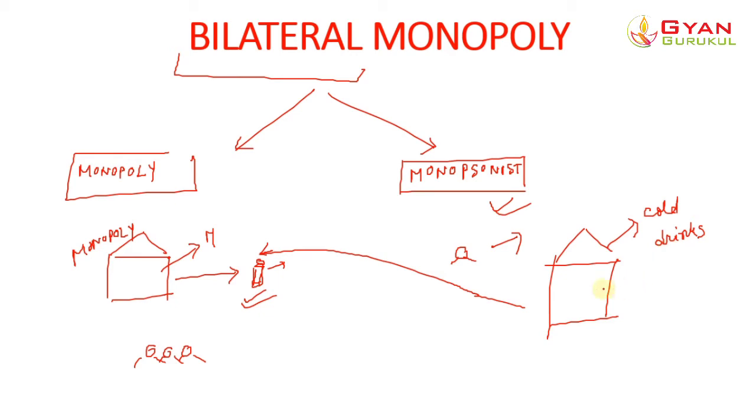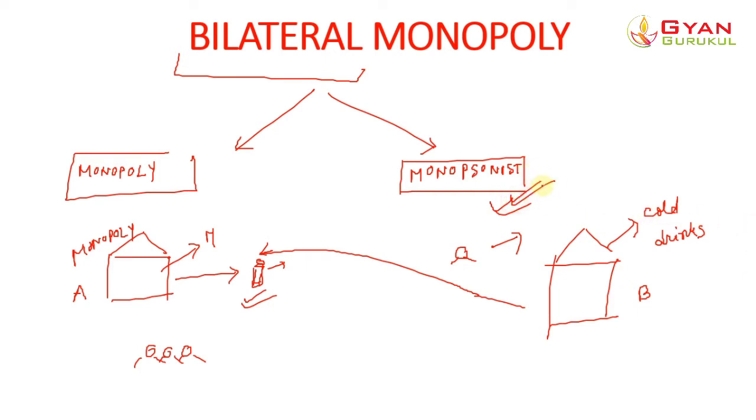Let's name them. The monopoly firm is called firm A, and the monopsonist firm is called firm B. So what does a monopoly do? It sells a particular commodity in the market, and a monopsonist on the other hand is a single buyer of a particular product. If in the entire economy there is only one single buyer of a particular product, then that buyer is called a monopsonist.